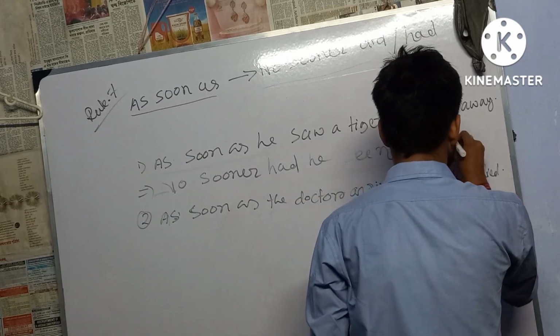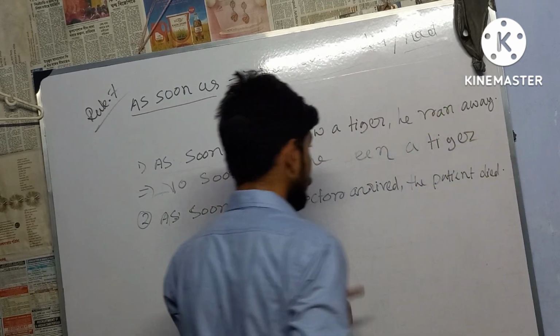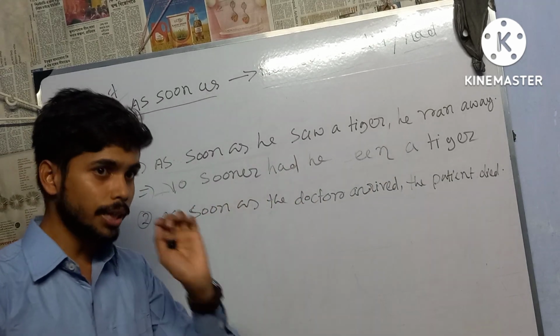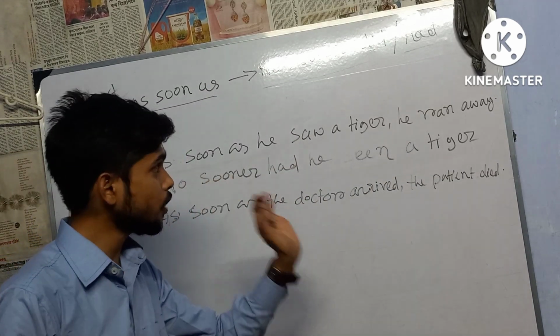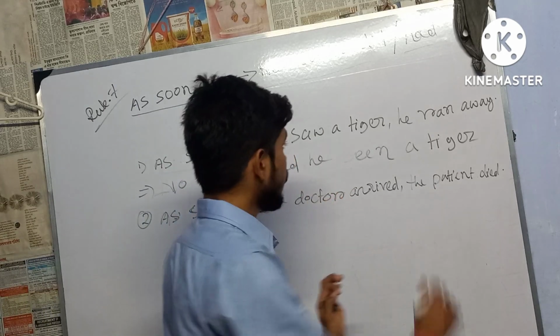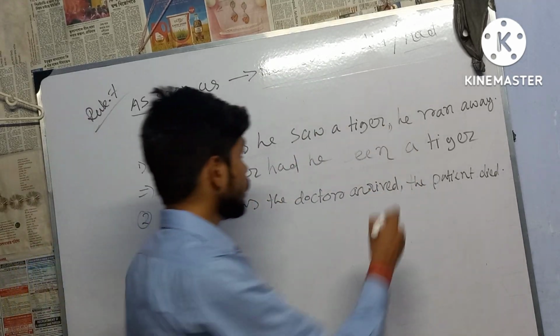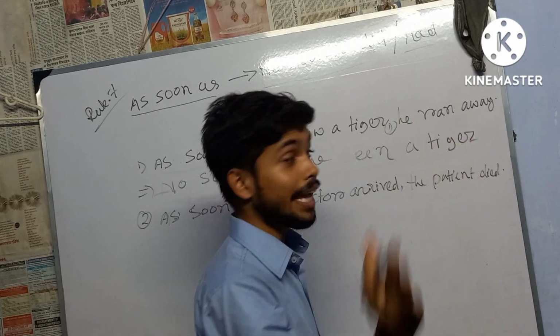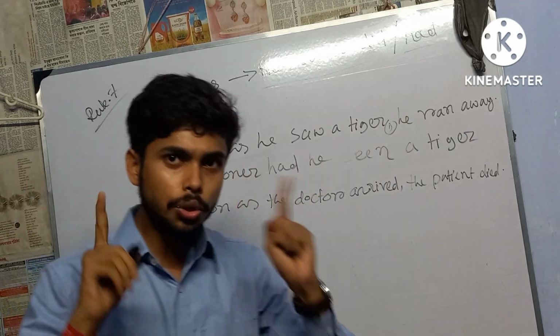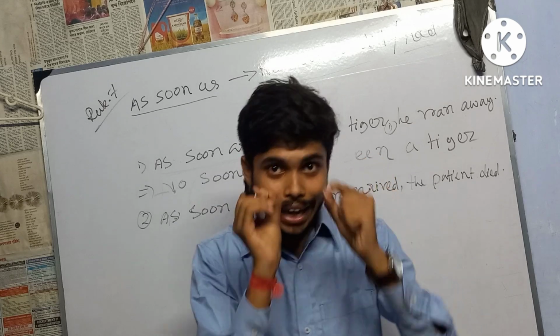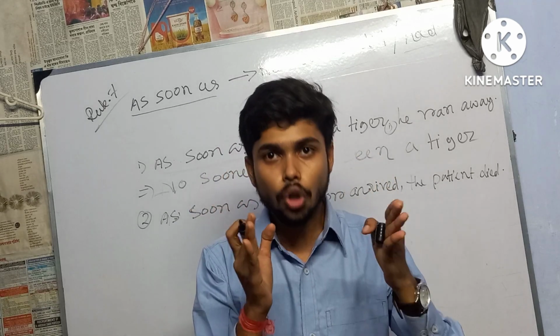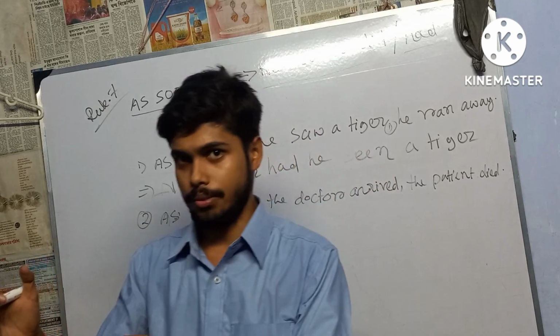A tiger. Very important thing, please note down, please concentrate with your eyes and your mind. We'll have to replace the comma and write down than, not then. There is a huge difference between than and then.